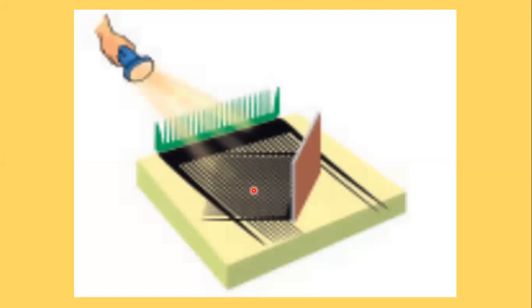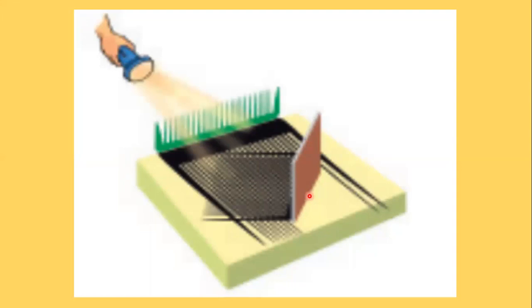For this one, first take a comb and fix it on one side of the thermocol sheet or any other hard surface. Then fix one mirror on the other side as shown in the figure. What requirements do we need? We have to take one comb and one plain mirror, fix the comb on a thermocol sheet and fix the mirror on the other side.